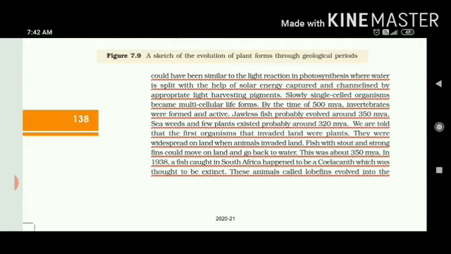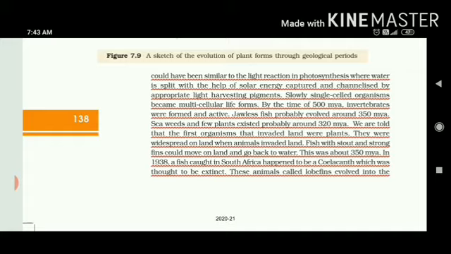Fish with strong fins could move on land and go back to water. They started developing the capacity so that reptiles could be formed, because we have seen crocodiles, tortoises, and turtles, all of these can live on land. So this means the class Pisces developed into reptiles. First of all amphibians and then into reptiles.